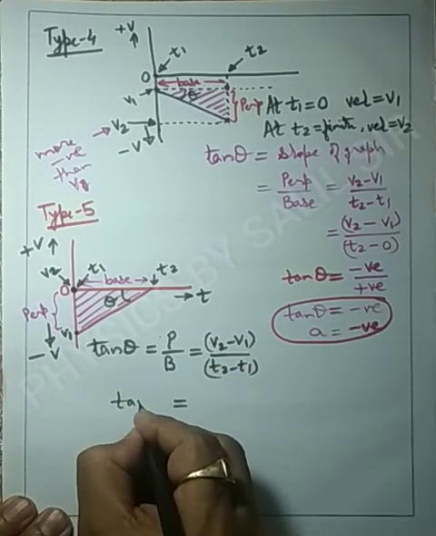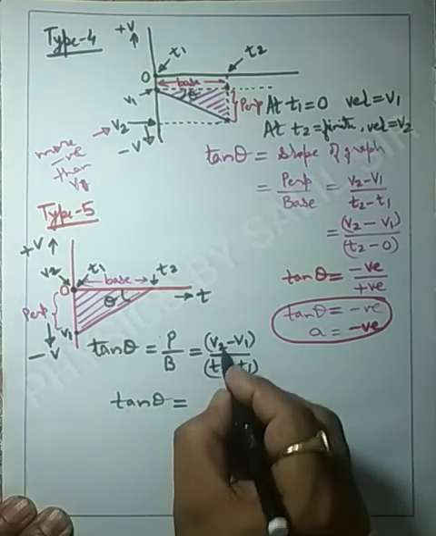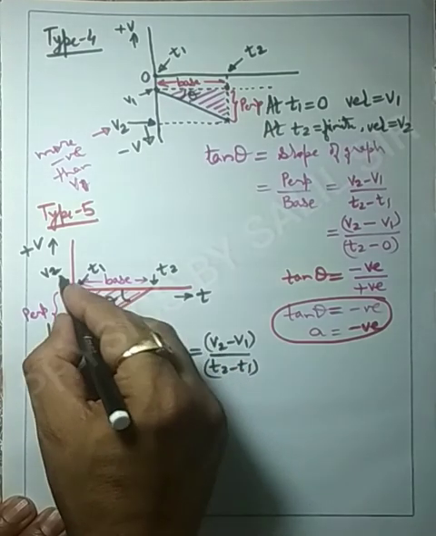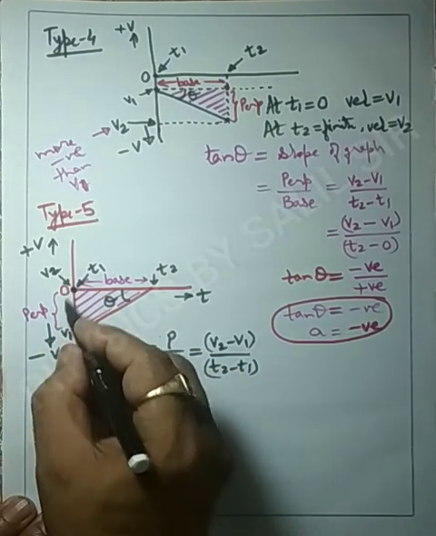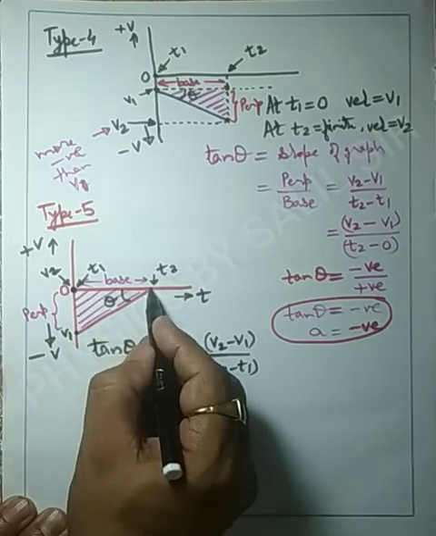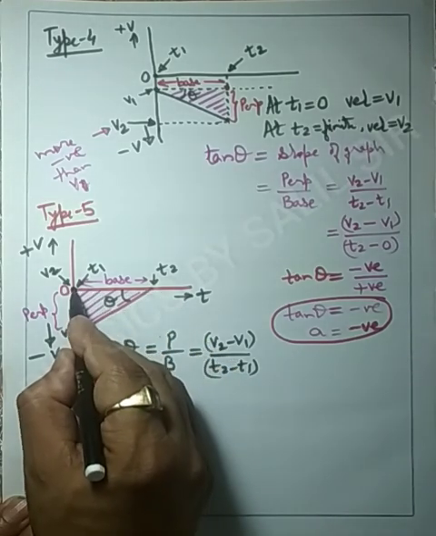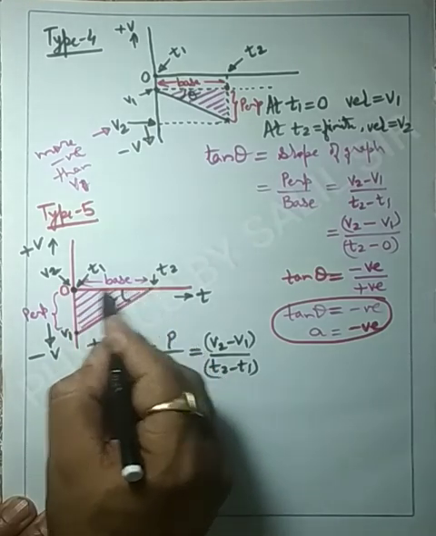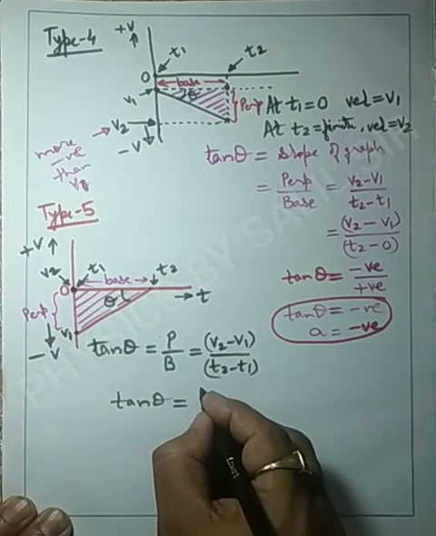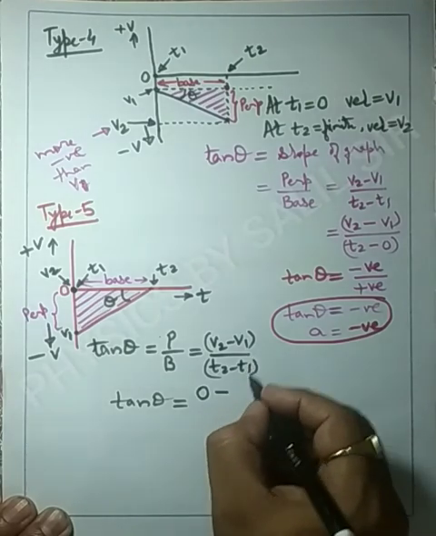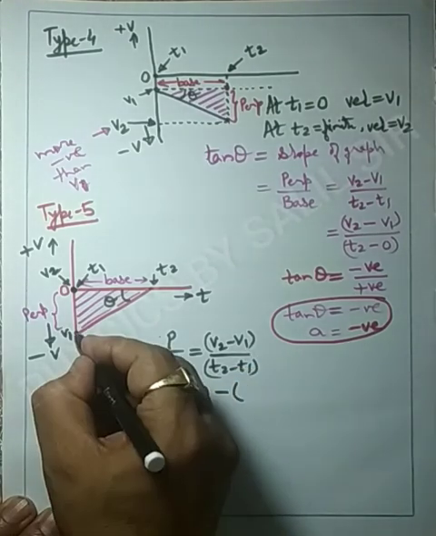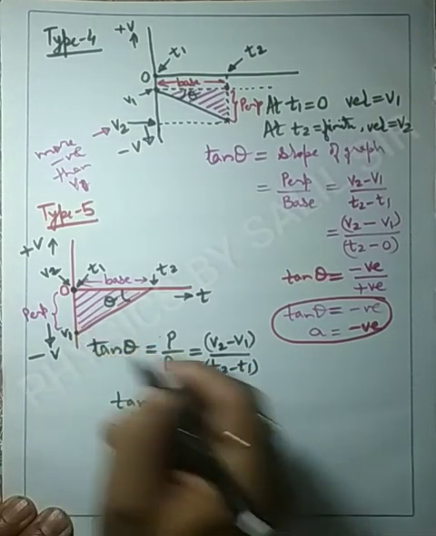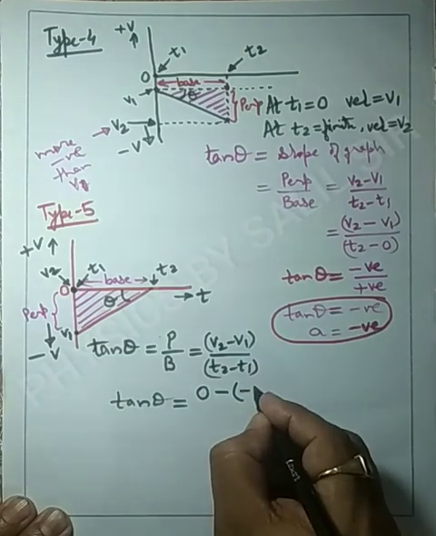Now, what is the value of v2? The value of v2 is 0. At time t2, the final time, the final velocity v2 is 0, so we get 0 minus v1. v1 is on the negative y-axis, so it must be a negative value.